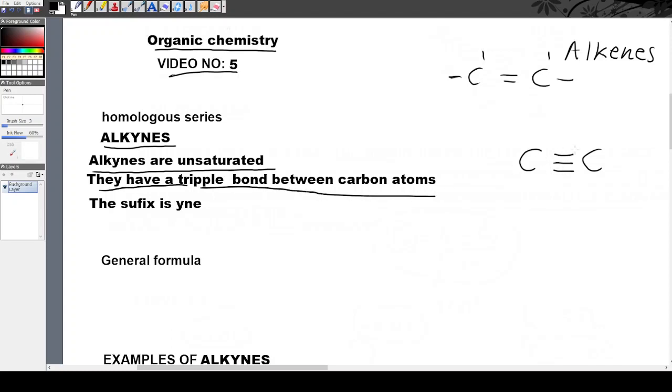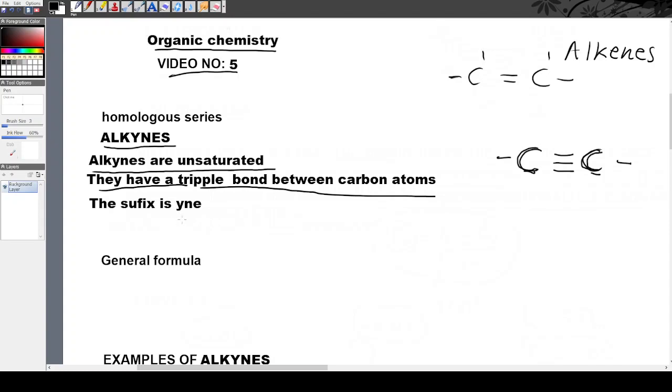They have a triple bond between the carbon atoms. So you see them by a triple bond, and then bente there must be a maximum amount of 4 bonds around each carbon atom. So the carbon atom ina 4 bonds. Nalena ina 4 bonds because the triple bond is shared between these two carbon atoms. So sibona ngale triple bond bangabana it is an alkyne. It belongs in the family of alkynes.